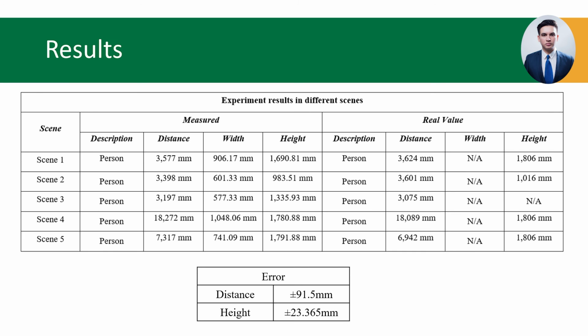The object detection algorithm predicted correctly that the object of interest was a person with 99% of certainty. The distance error was plus minus 91.5 mm. The height error is plus minus 23.365 mm. And the width value cannot be compared with the real value because it changes as the object moves and the ends of the object expand or retract.